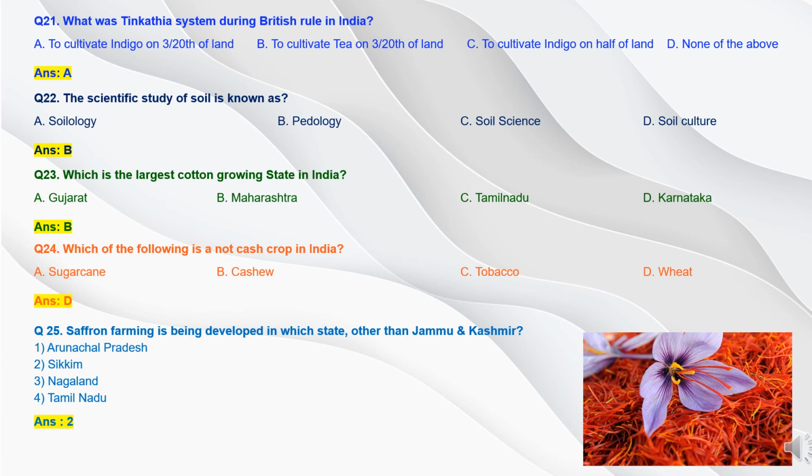Now question 25. Saffron farming is being developed in which state other than Jammu and Kashmir? Option 1, Arunachal Pradesh. Option 2, Sikkim. Option 3, Nagaland. Option 4, Tamil Nadu. So here the Sikkim is the state which is promoting the saffron farming. So answer will be Sikkim, option 2.